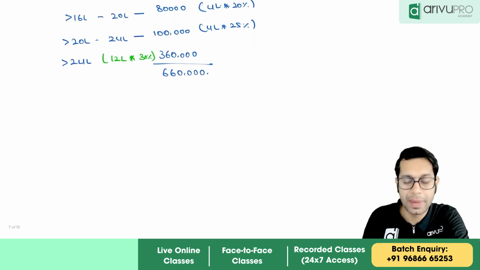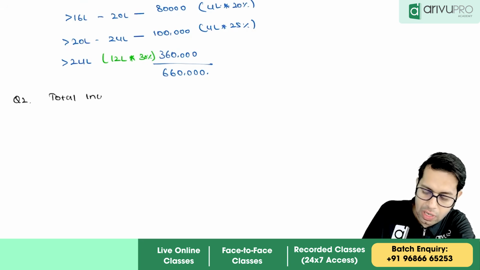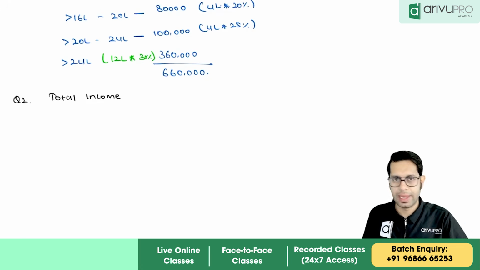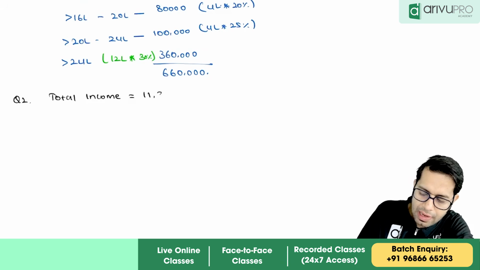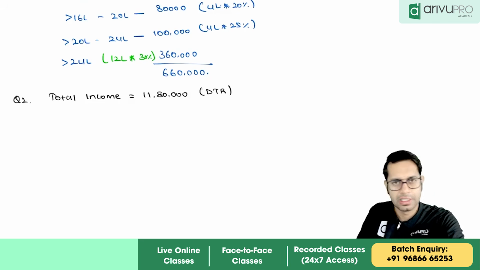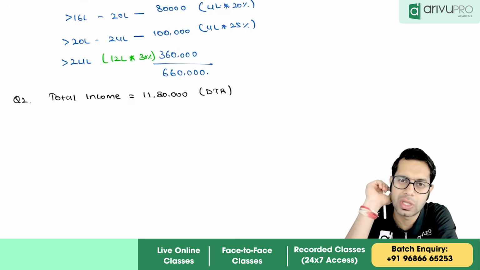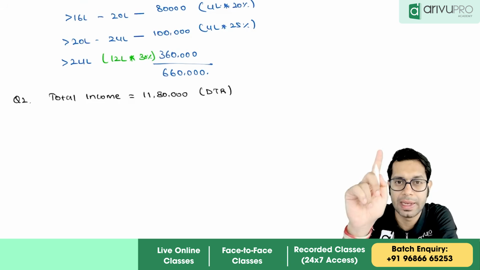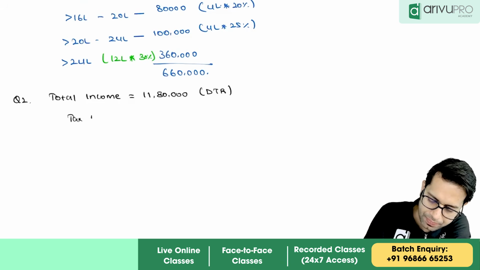Now, one question on rebate calculation. I'll take the rebate when the total income is more than 12 lakhs, or I'll take both the rebates. Your total income is 11 lakh 80,000. What is the tax which you have to pay under default tax regime? If your total income is 11 lakh 80,000, that means your total income is up to 12 lakhs. If your total income is up to 12 lakh rupees, that is not more than 12 lakh, you will get a rebate of tax amount or 60,000, whichever is less. So what is the tax which you have to pay?